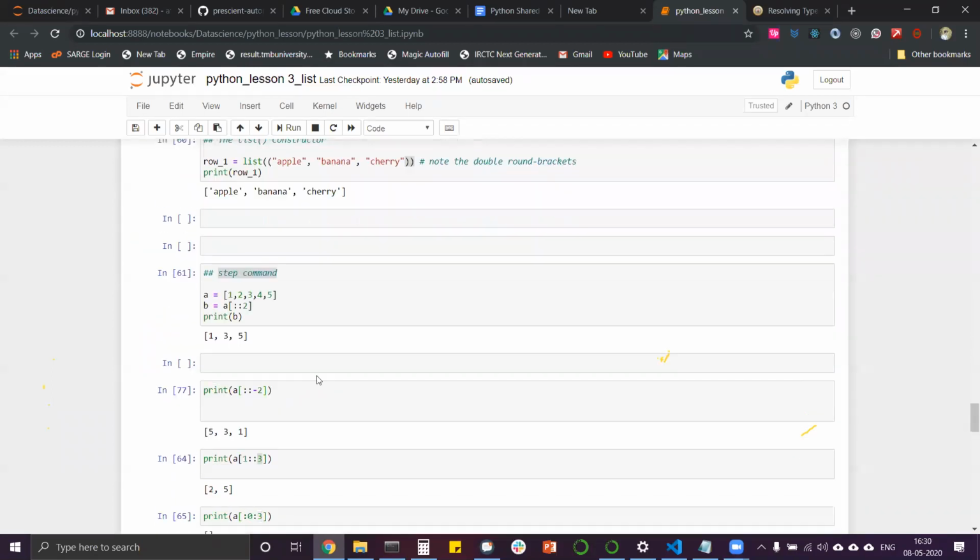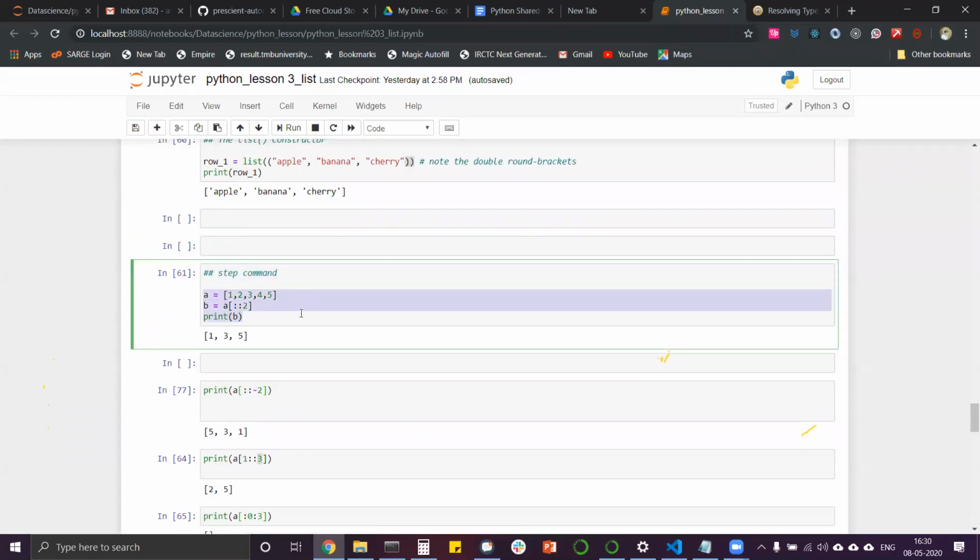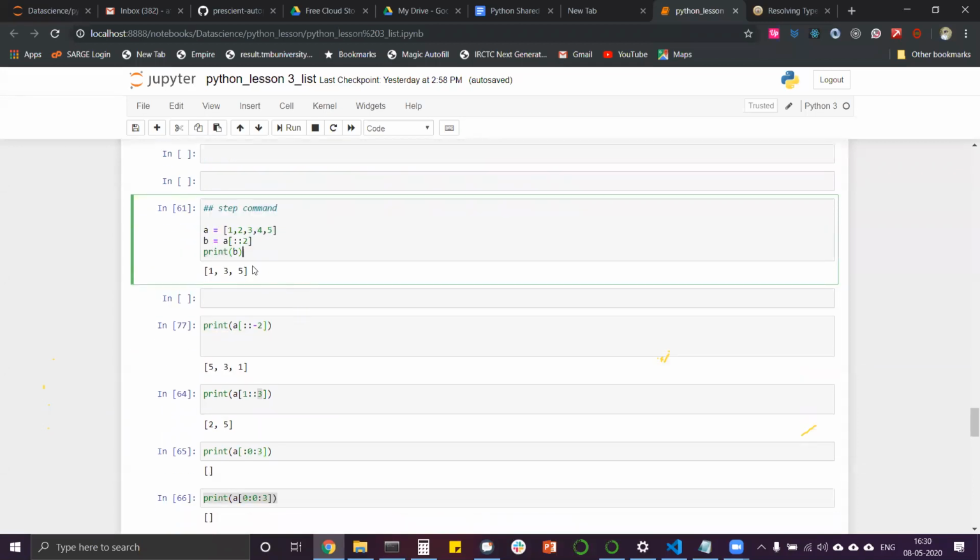Okay. Then we learned about this step command. I hope you go home and read about it a lot. Try to play around as much as possible. Inside the bracket is multiplied by 5, and we will explain it tomorrow. If 2 into 3 is 2